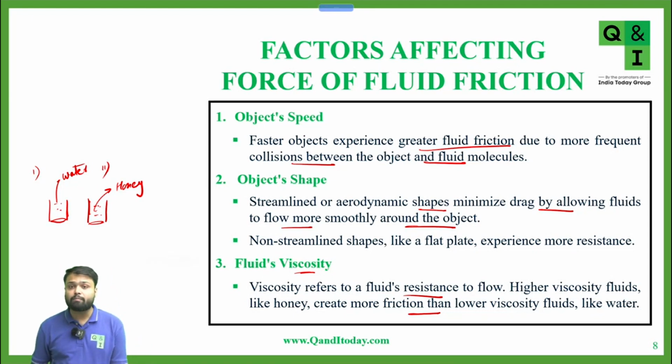We can say honey is more viscous than water. Honey is providing more resistance. So fluid friction also depends upon the medium you have taken, water, air, honey, kerosene, turpentine. For different mediums, the resistance offered is different. Yes or no?